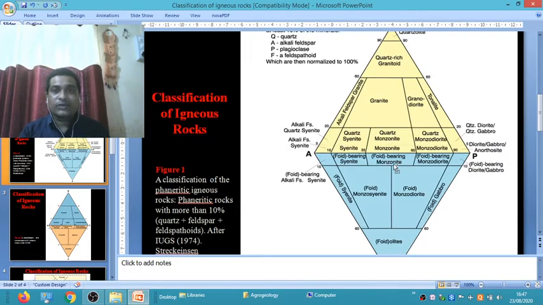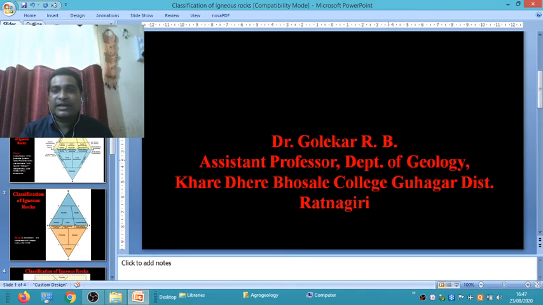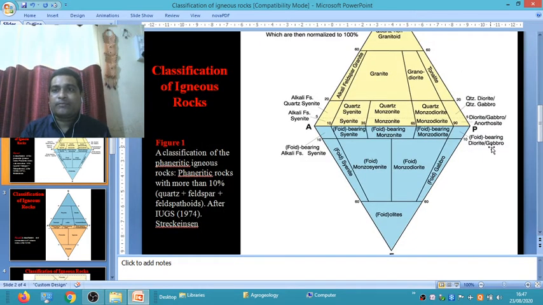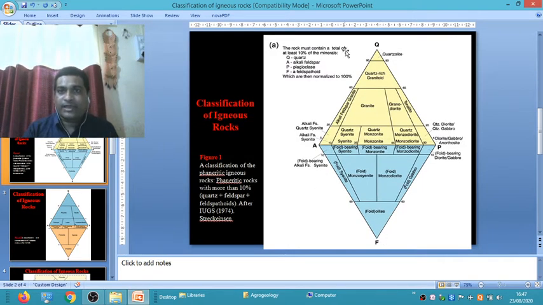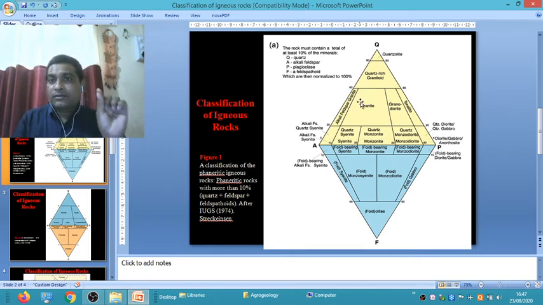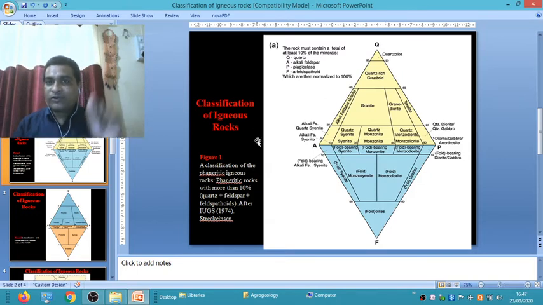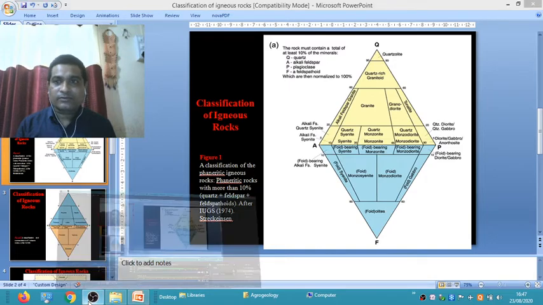Okay, this is the QAPF diagram. Q stands for quartz, P for plagioclase feldspar, A means alkali feldspar, and F means feldspathoid. Okay, you see this diagram. Where the quartz percentage is more than 90%, it is called quartzolite. According to the IUGS classification of plutonic rocks, rocks containing a higher amount of silica, more than 90%, are called quartzolite.